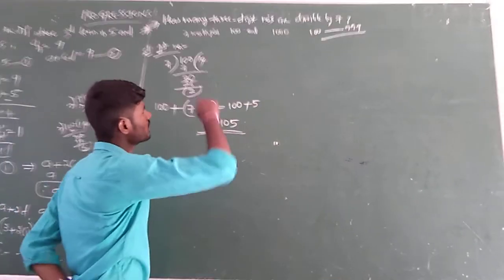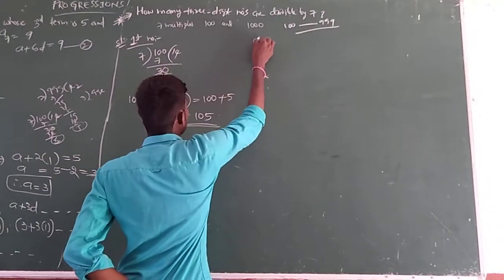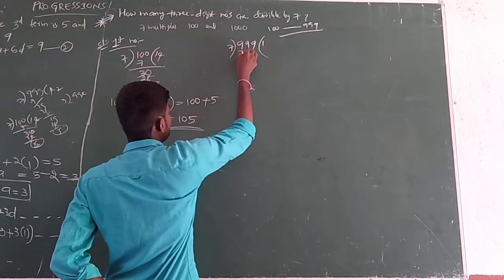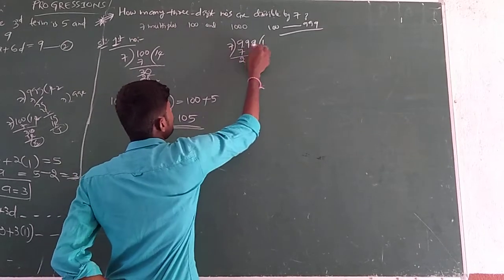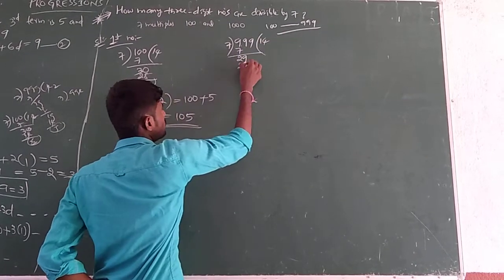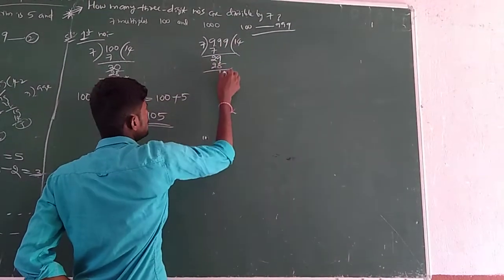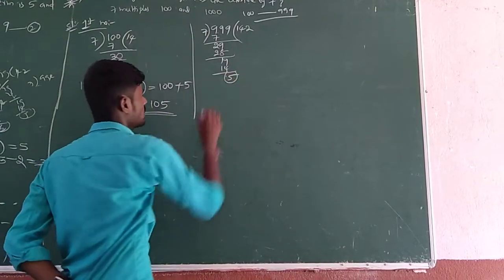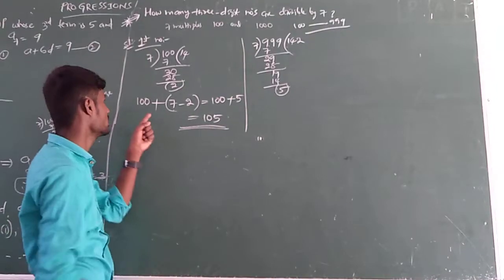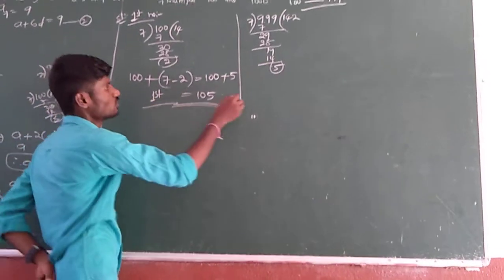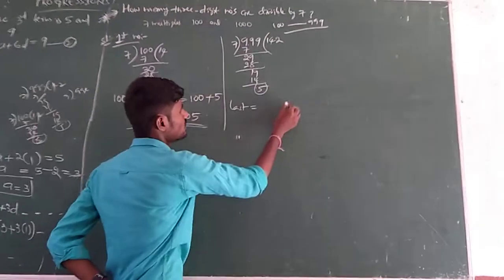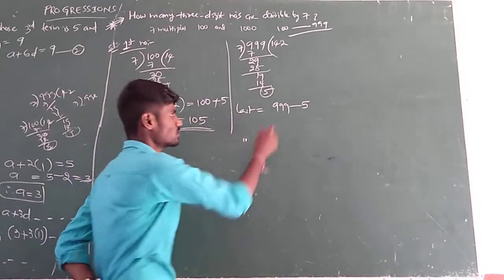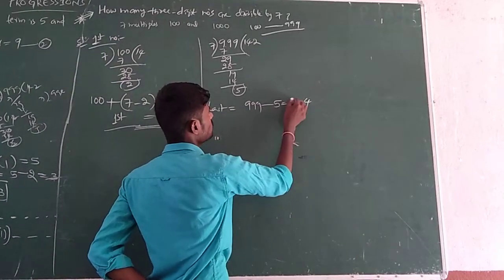In a similar way, to get the last number, the last 3-digit number is 999. Divide it by 7. 7 ones are 7, so 9 minus 7 is 2. Then the next digit 9. 7 4s are 28, remainder 1. Next digit is 9. 7 2s are 14, remainder 5. So the remainder is 5. To get the last number, directly subtract the remainder from this dividend. 9 minus 5 is 4. So 994.